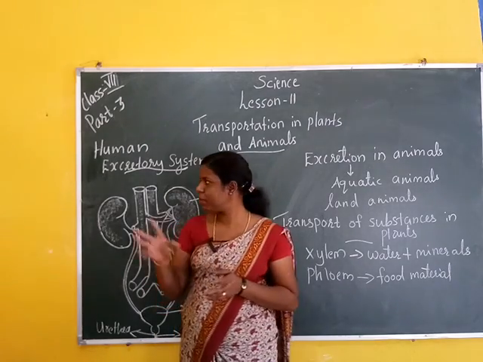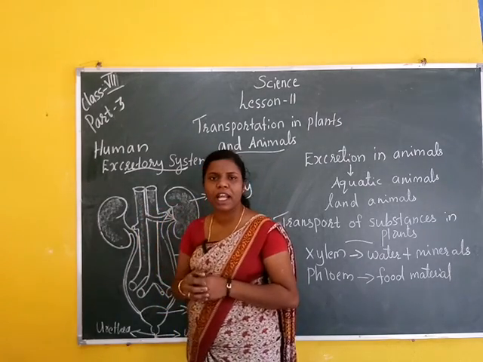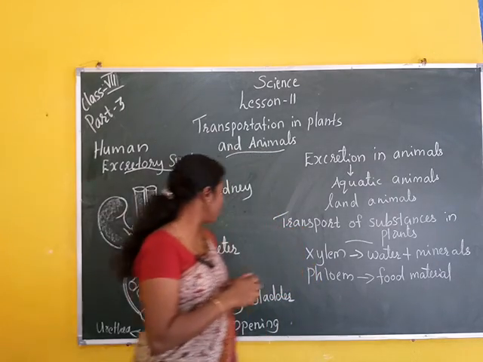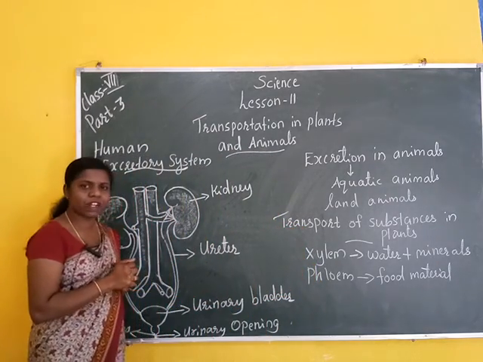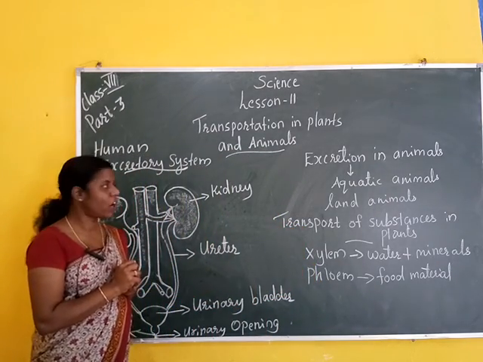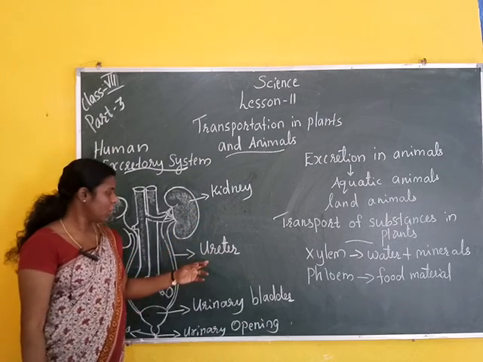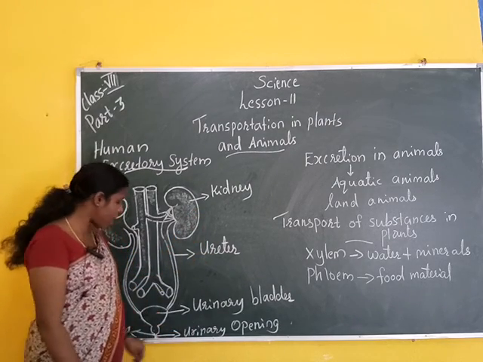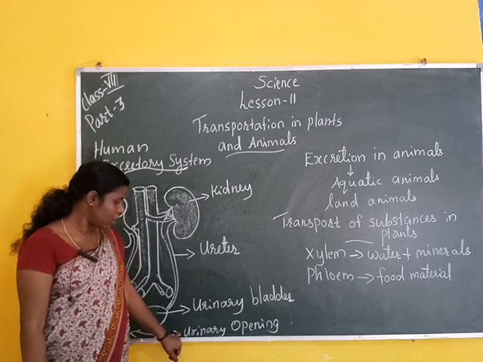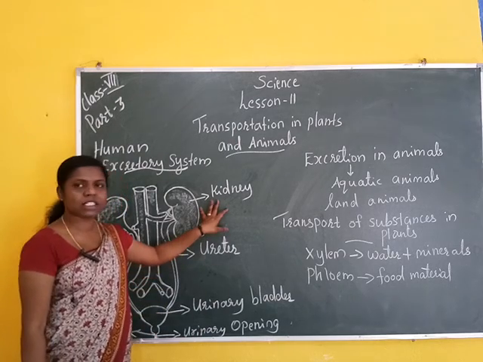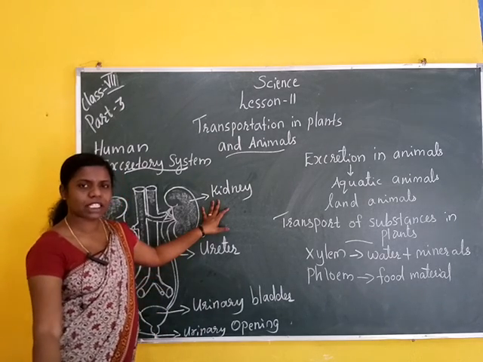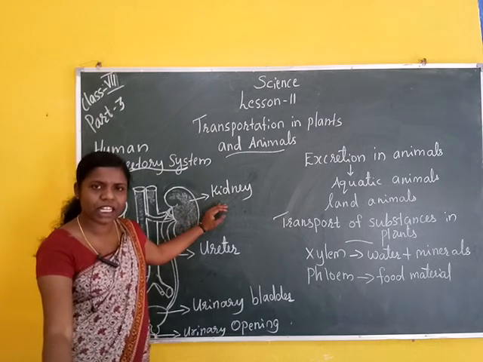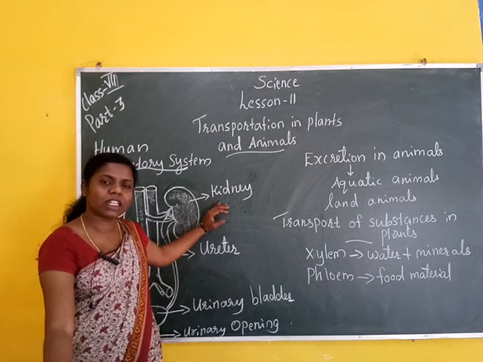Then next, in the third part, we discuss the human excretory system. The human excretory system consists of excretory organs. What are they? Kidney, ureter, urethra, urinary bladder and urinary opening. The kidney is the main part of the excretory system. What is the function of the kidney? The kidney filters the blood.